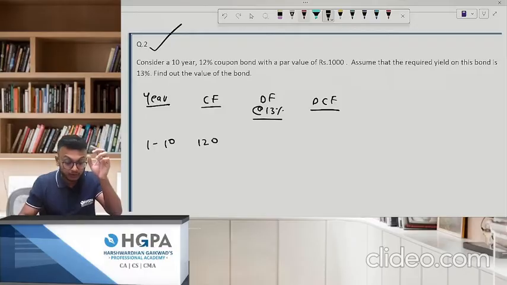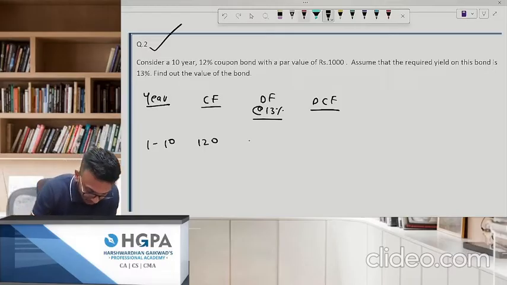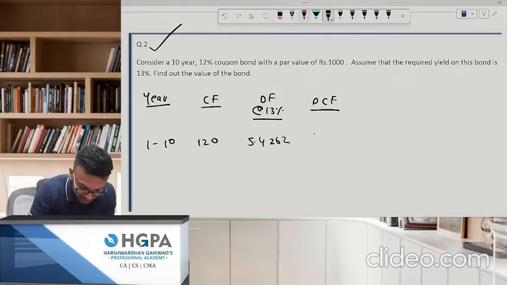So, 13% discounting factor for 10 years. How much is it? 1, 2, 3, 4, 5, 6, 7, 8, 9, 10. 5.4262 approx into 120. This will give you 651.14.